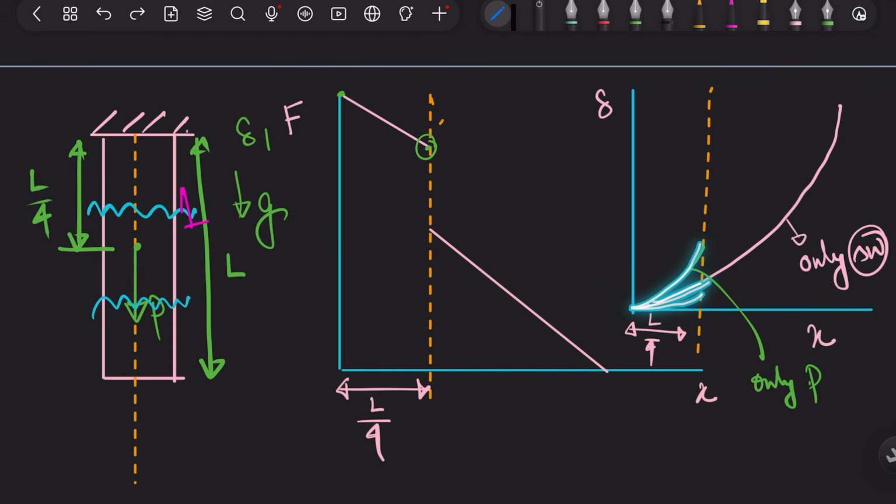We cannot know this if we don't have the exact analysis.